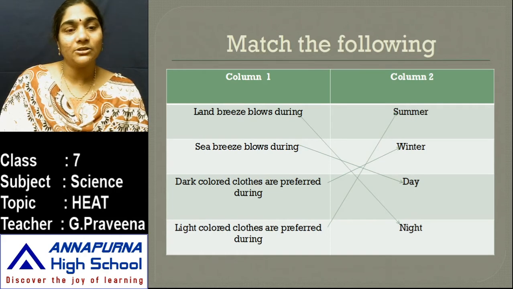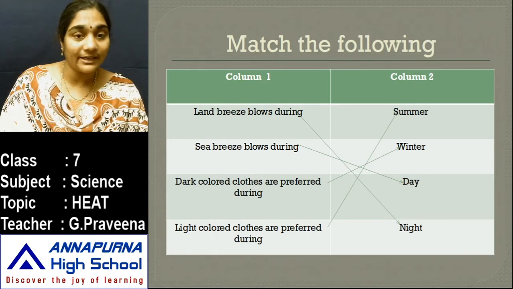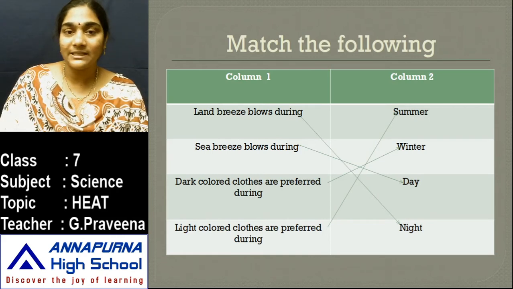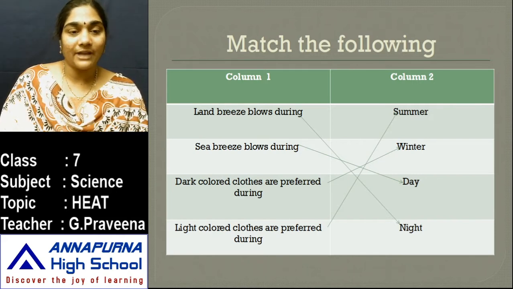Then the dark colored cloths are preferred during. So why do we prefer dark colored cloths? We prefer them during the winter season. So the reason for that is, as the dark colored cloths absorb more amount of heat, to keep ourselves warm, we prefer dark colored clothes during the winter season. Then the light colored cloths are preferred during the summer season. So the reason behind this is, as the light colored cloths reflect the light, they do not absorb more amount of heat. So due to that reason, we prefer light colored cloths during the summer season to keep ourselves cool.